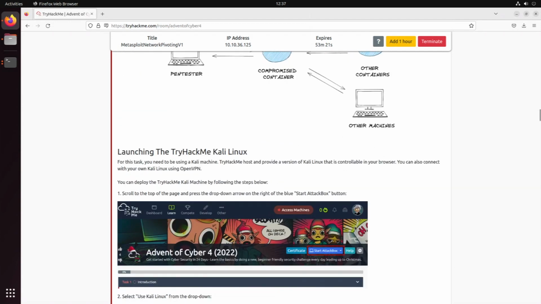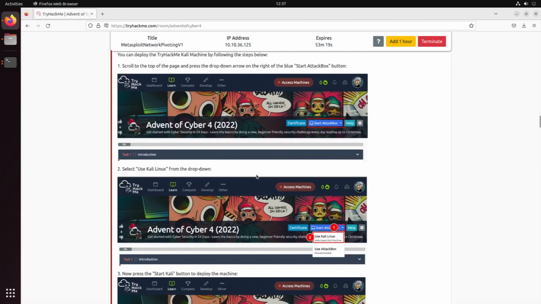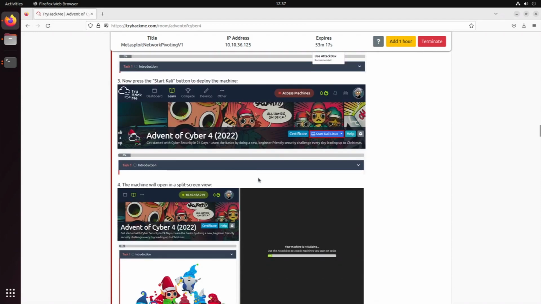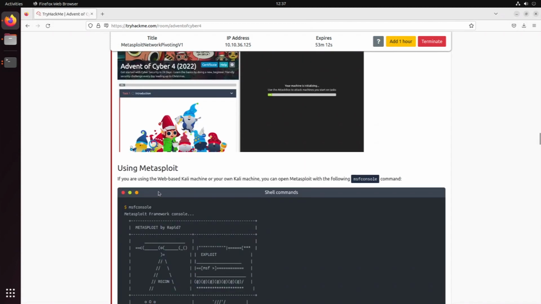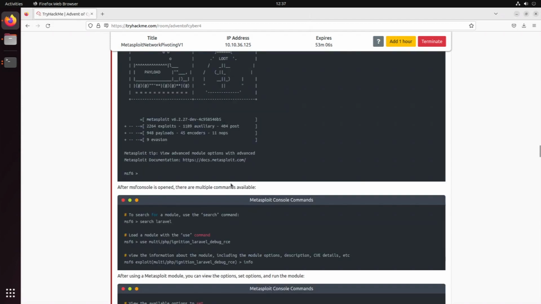Now they tell us to launch the TryHackMe Kali Linux. I'm not going to do that. I'm going to use my own Linux version for today's tasks. We're going to be using Metasploit. If you're using web-based Kali, you can use it with msfconsole. Yeah, I already started that.